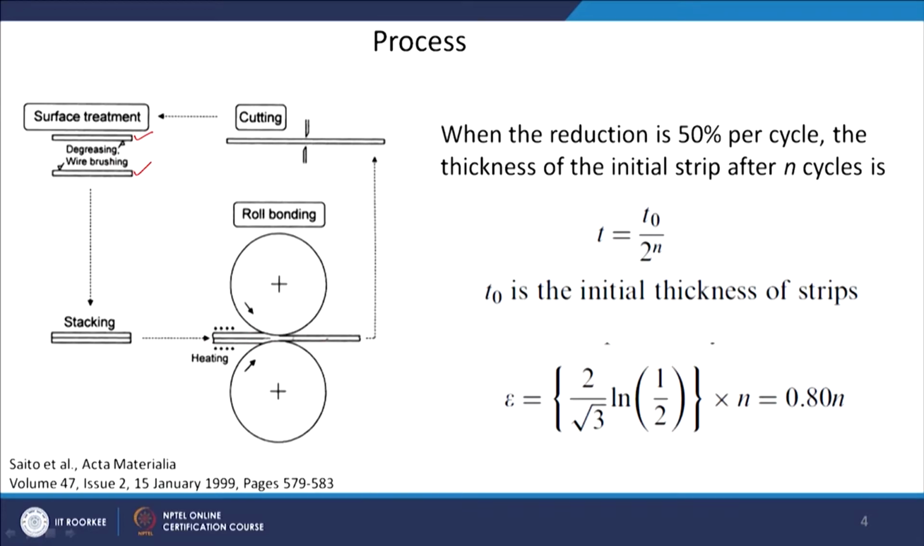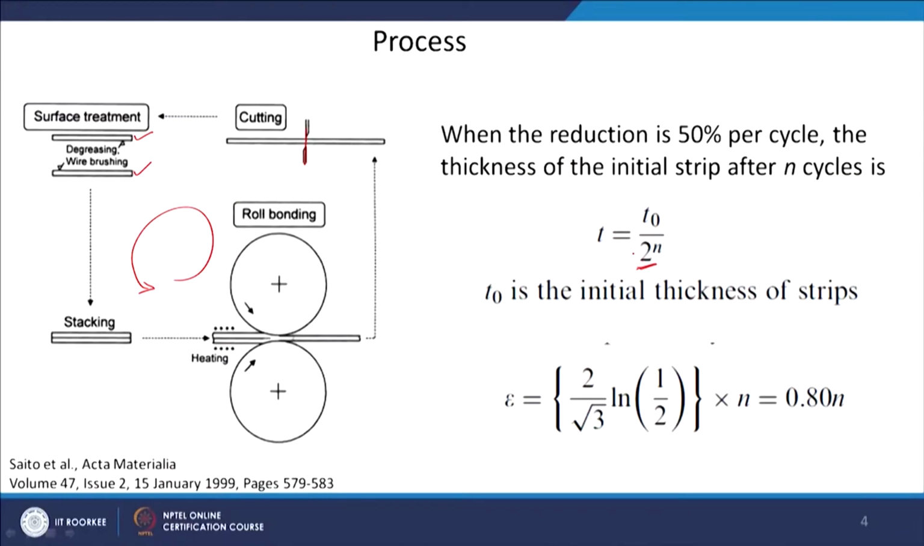You have done a rolling of the sheet. So, thickness has reduced, length has increased. Then you have cut the sheet into two halves. And then you have cleaned the sheet, surface treatment, and then again stacking, and then this whole cycle will be repeated every time. And in each case the thickness will be dependent on the number of cycles which you are putting. We are already considering here that we are doing 50% reduction. So, it will be dependent on the number of cycles.